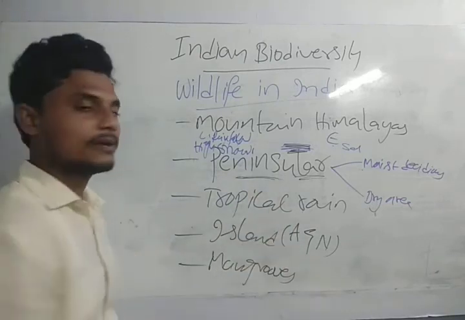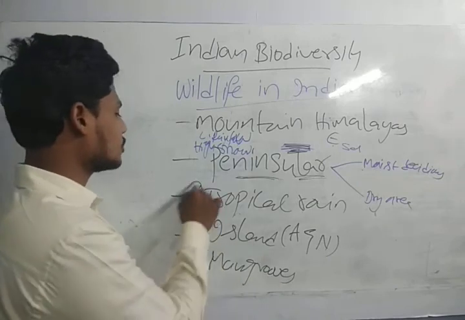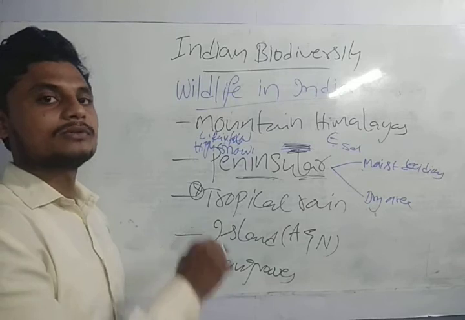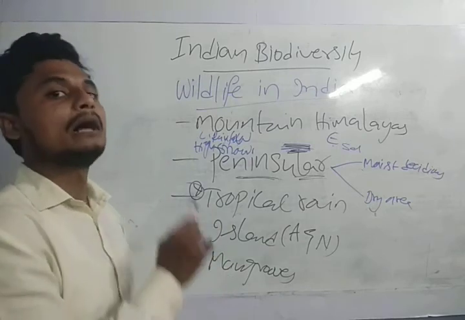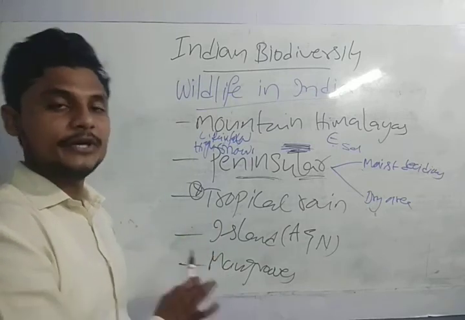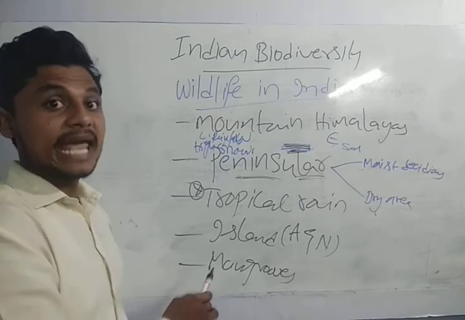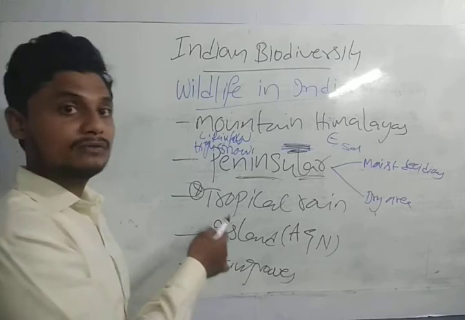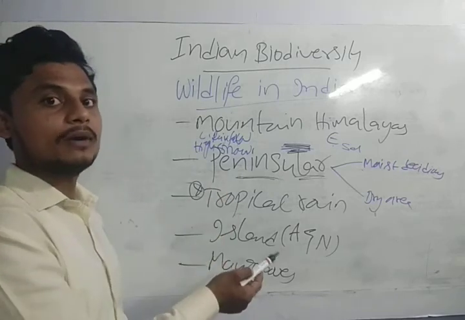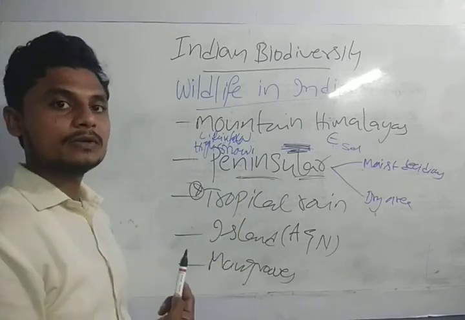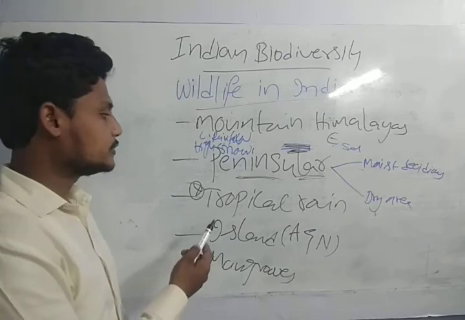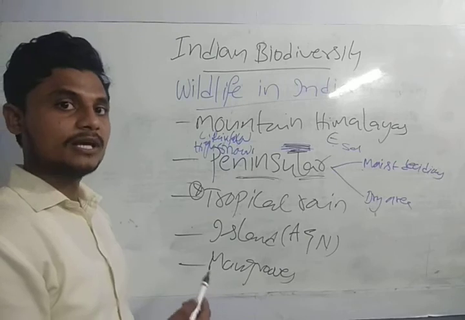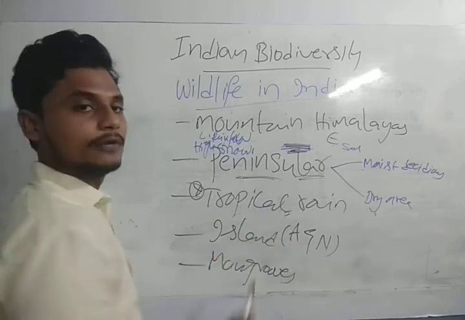And the tropical rainforest, guys, many times I have discussed tropical rainforest. Tropical rainforests are the ones present at the equator. So these have a good amount of rainfall, high temperature, good humidity. Evergreen plants, ebony, and these are present in the Western Ghats, Andaman and Nicobar, and the northeastern regions. Ebony and shillings are the trees present in this area. Ebony, guys. And these have a good amount of rainfall.